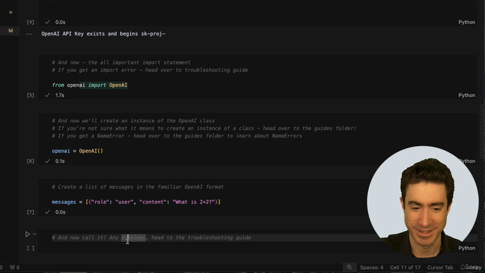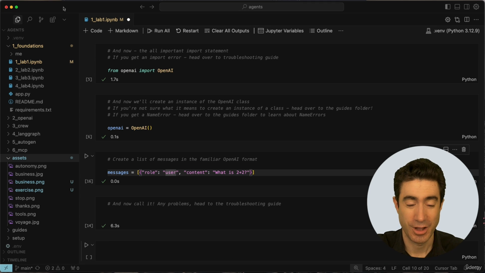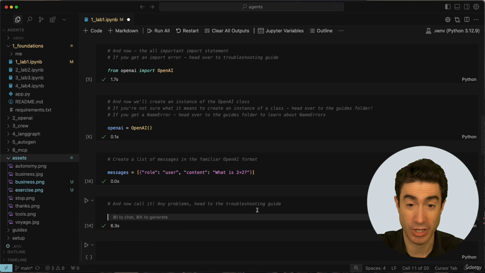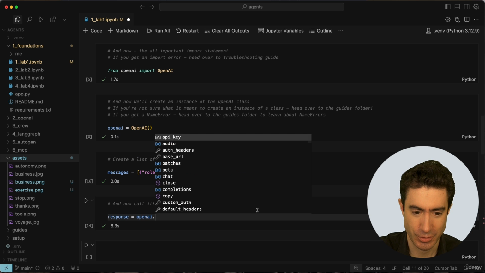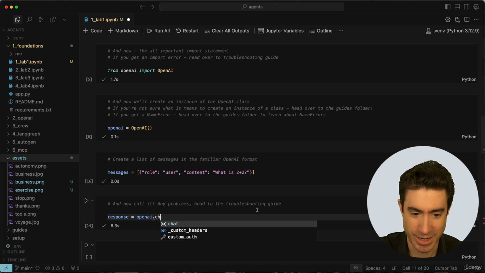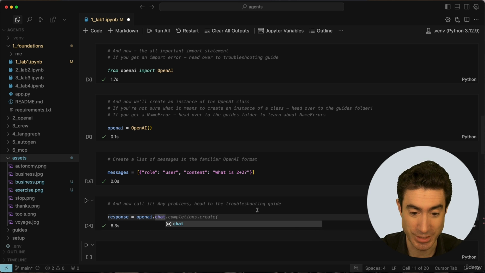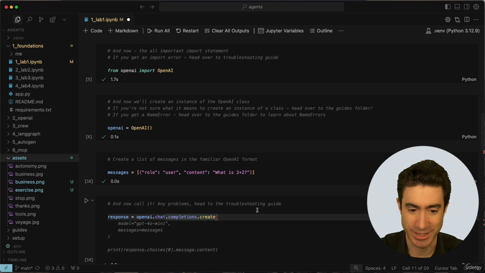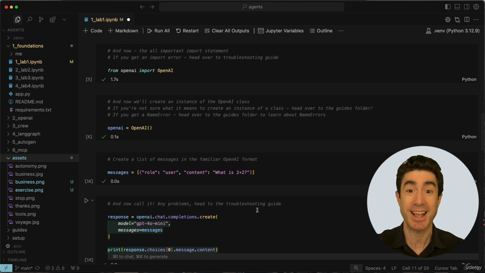So we run that. And now we're going to actually make a call to OpenAI and check everything is working. Okay, and so now we're going to come here and type the code to call OpenAI, and Cursor is going to make this very easy for us. We're just going to type response equals OpenAI dot, and it's chat.completions.create, and you can see that Cursor's already filling that in for us. I can just press tab and it's going to complete that right away, and it's going to say the model is GPT-4o mini and the messages are messages. That's perfect. And it's also going to take the response, take the first choice, .message.content, and print it. And that's exactly what we want to do.